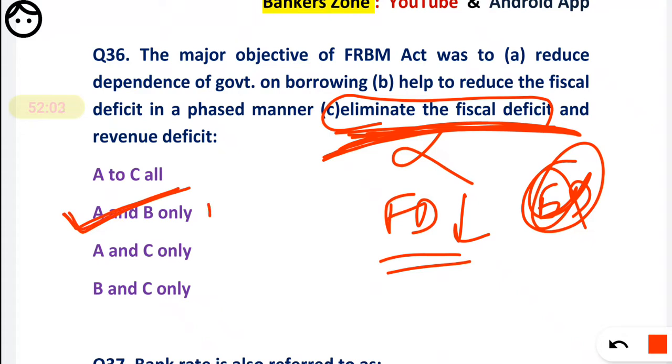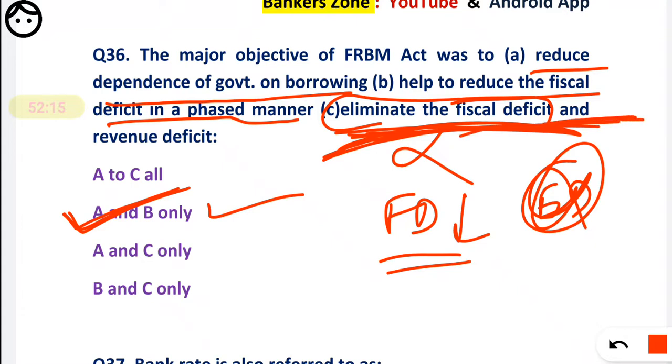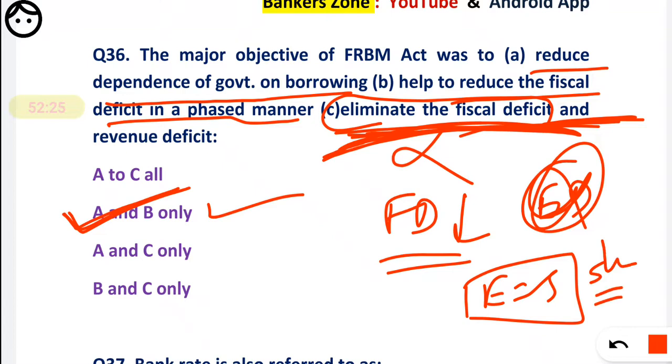We have to reduce the dependency of the government on borrowing, and also reduce the fiscal deficit in a phased manner, but we don't want to eliminate the fiscal deficit. If we eliminate the fiscal deficit, what will the government do? Earning is equal to spending, then there will be a slowdown in the economy. So there should be some fiscal deficit which is allowed.